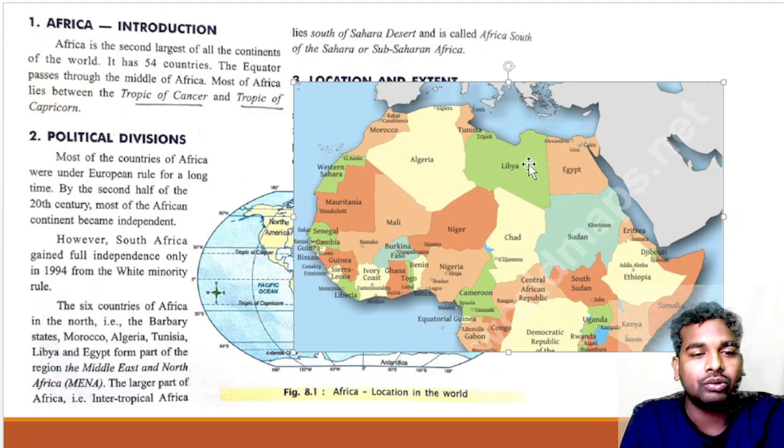And these regions are called the Middle East and North Africa. These regions are called the Middle East and North Africa, also called MENA.